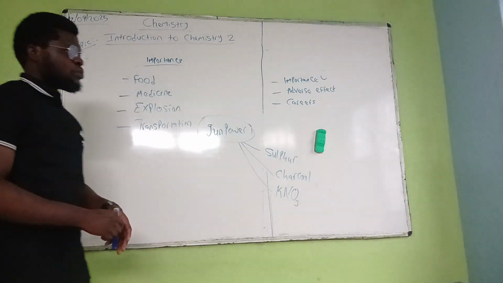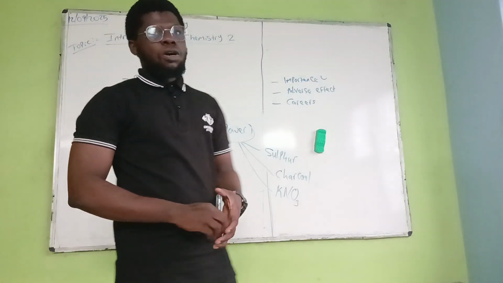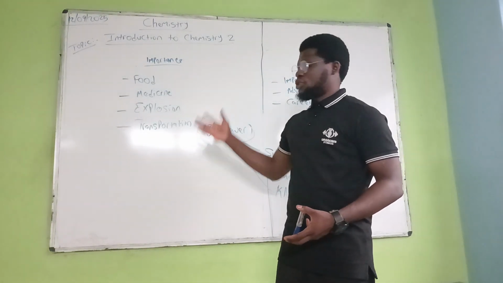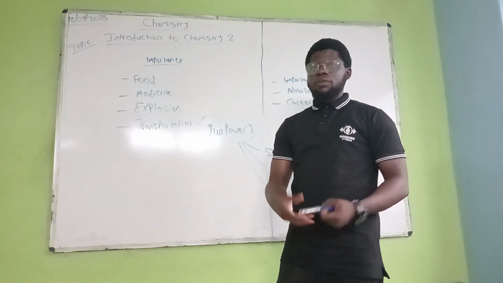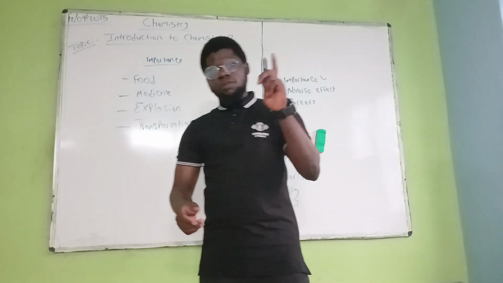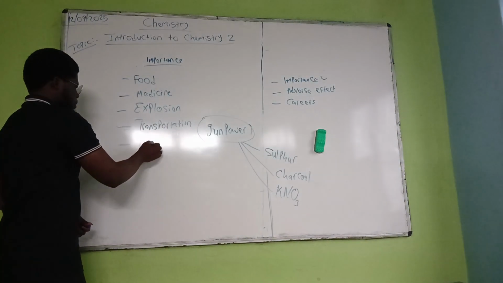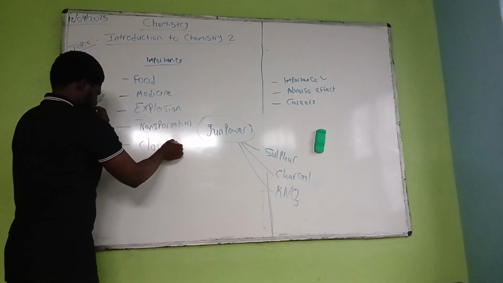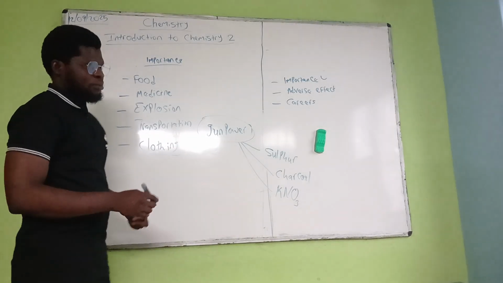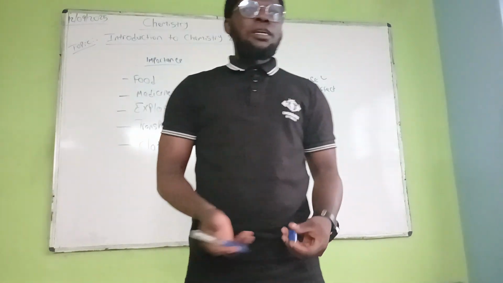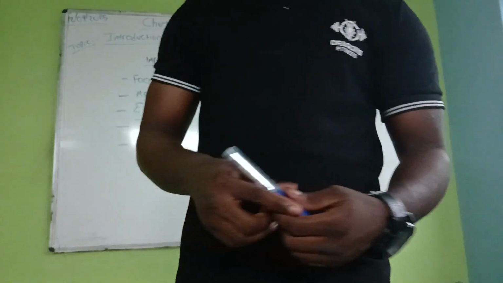Like I told you, we have a whole lot of importances of science, but we are going to mention a few from the lot. So now let me add one more to make it 5. Now, in terms of clothing, the fibers used in making clothes are a result of what?